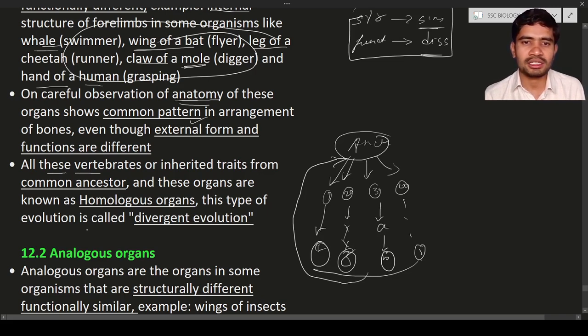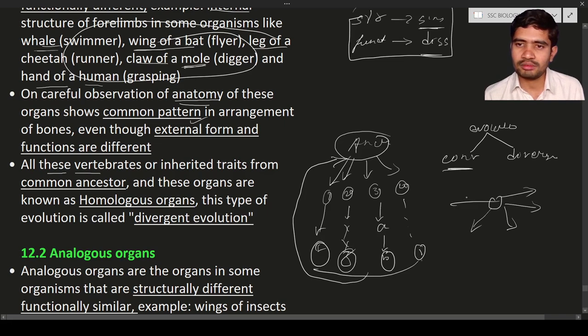Homologous organs, this type of evolution, is known as divergent evolution. There are two types of evolution: one is the convergent and another is the divergent. So first we will discuss divergent evolution. Can you see here? This is diverging.